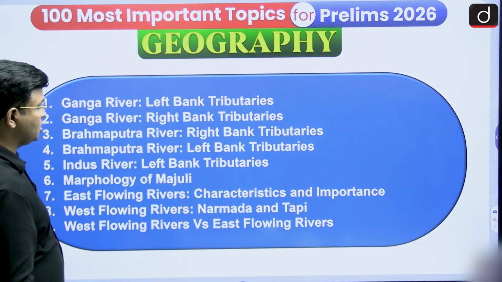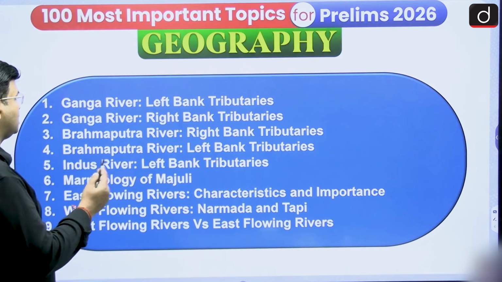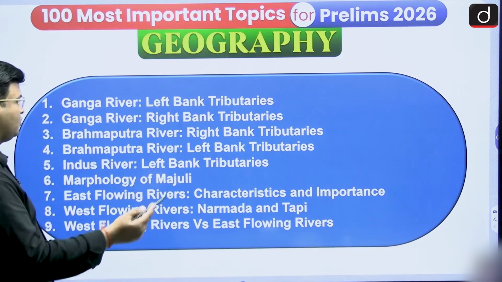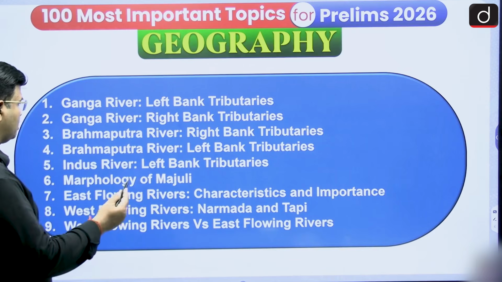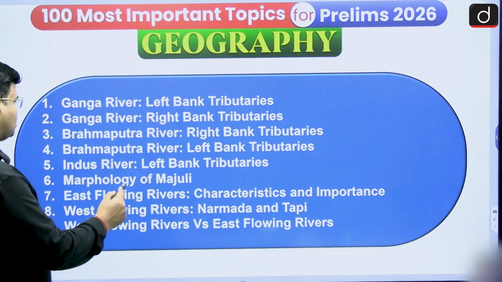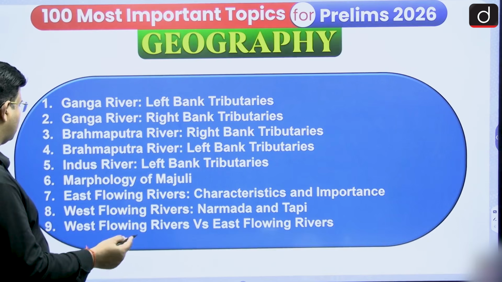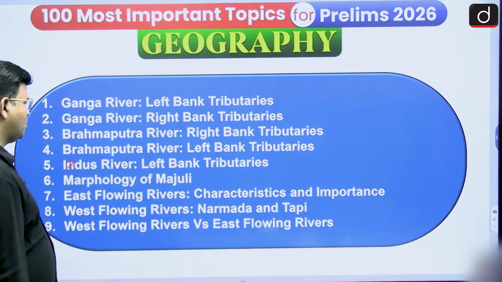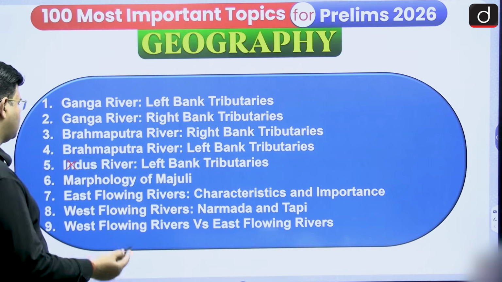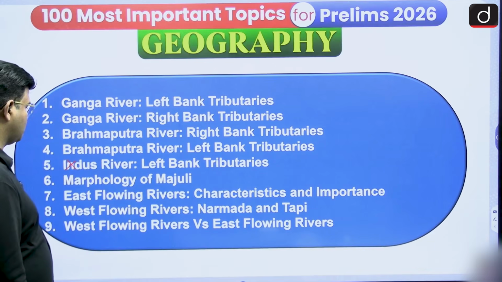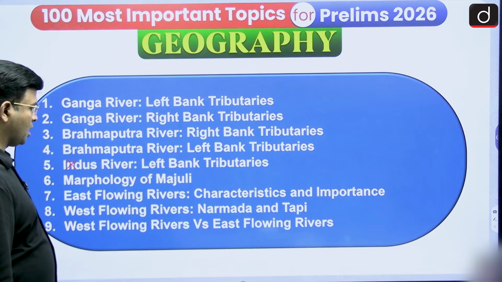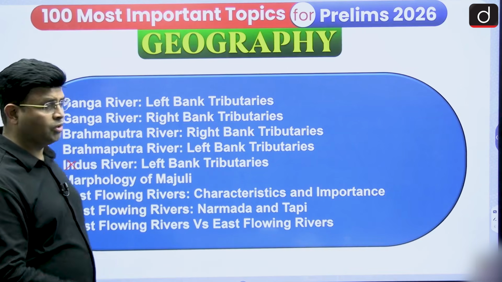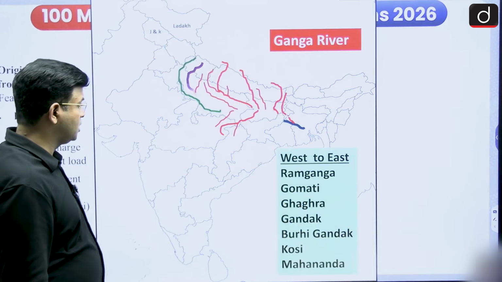So now we are going to see in this 14th episode, Ganga River and its left bank tributaries, Ganga River and its right bank tributaries, Brahmaputra River and its right bank tributaries, Brahmaputra River left bank tributaries. Indus River, already we have done that, and this should not be there. Morphology of Majuli we have to see, and east flowing rivers characteristics and importance, west flowing rivers Narmada and Tapi we have to see, and then west flowing rivers versus east flowing rivers. These are the things that we have to cover in this region.